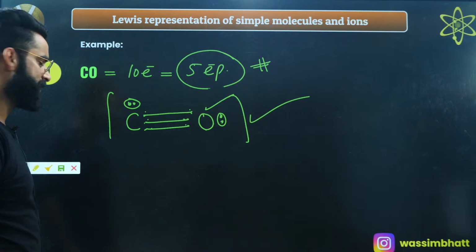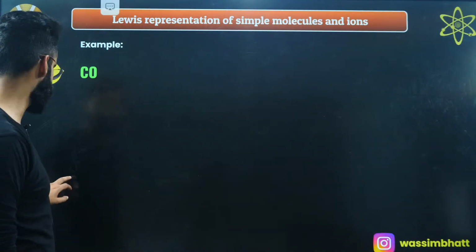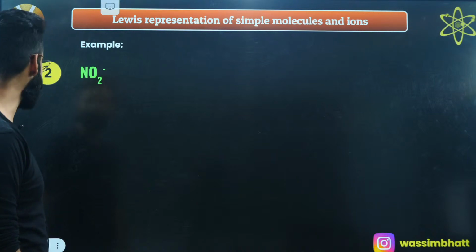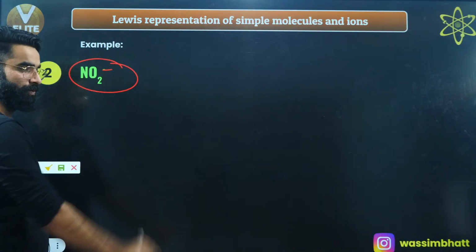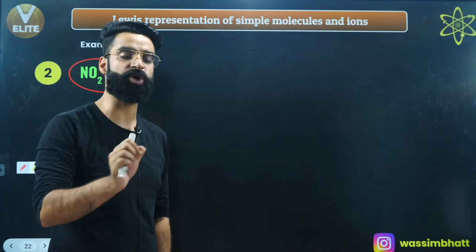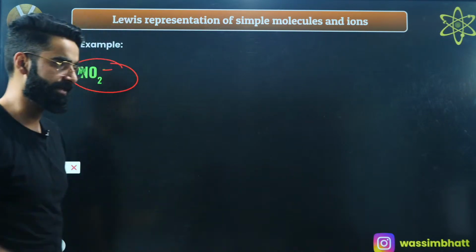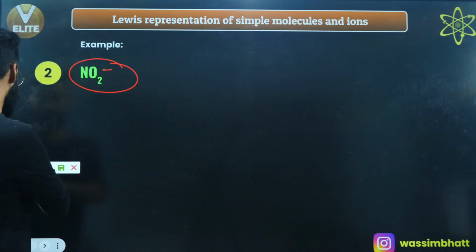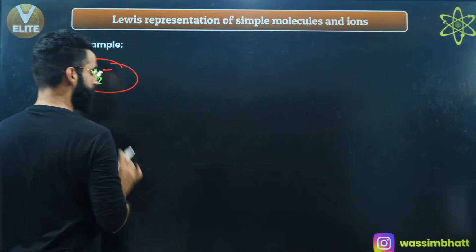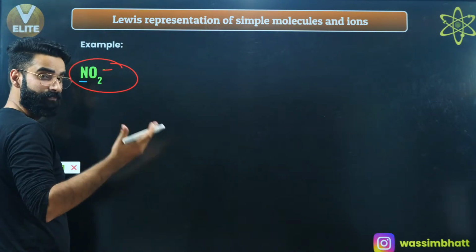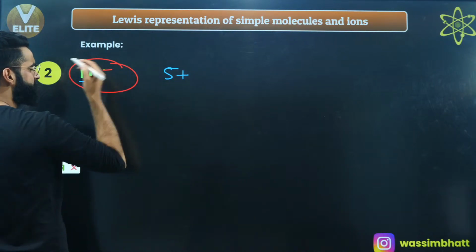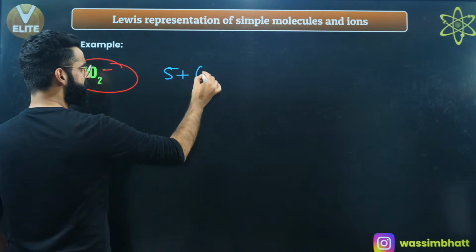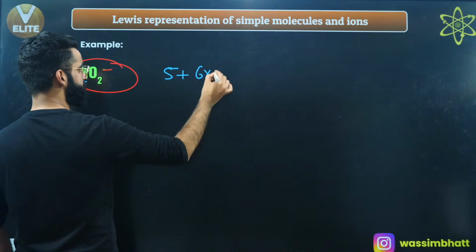Perfect. Let's move on. Let me take a few more examples so that you get trained in it properly. If I talk about NO2 negative, this is NO2 negative. Calculate the valence electrons of every atom over here. How am I going to do it? Nitrogen belongs to group 15 elements, and group 15 elements have 5 electrons in their valence shell. So 5 electrons with nitrogen. Oxygen, group 16, 6 electrons in its valence shell, but we have got 2 oxygen atoms, so multiplied by 2.